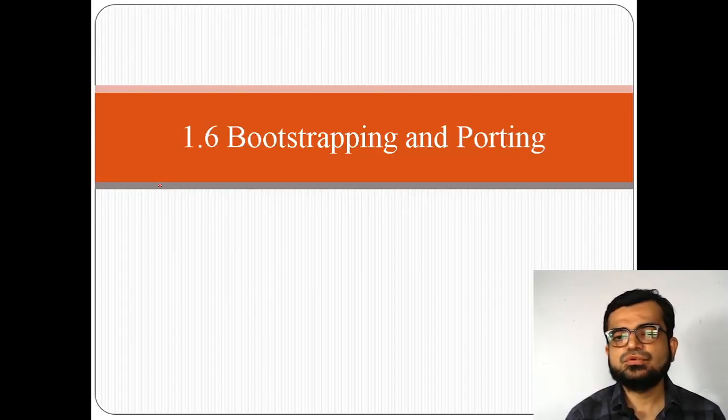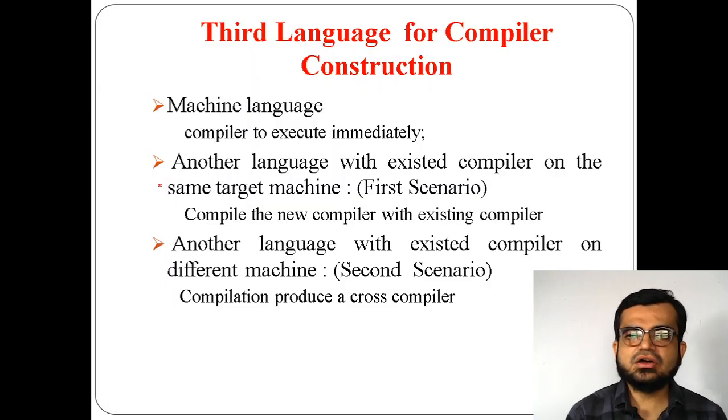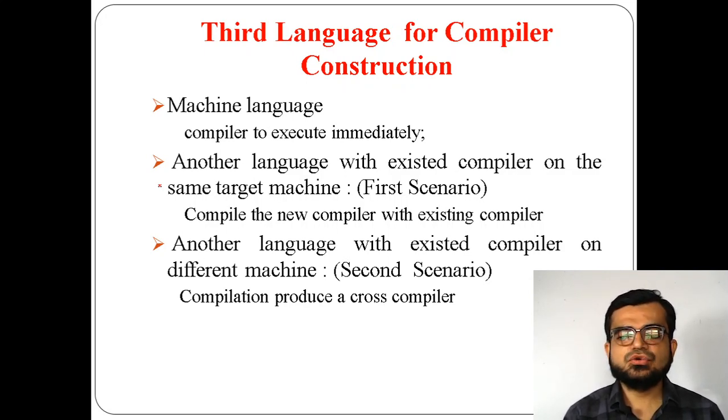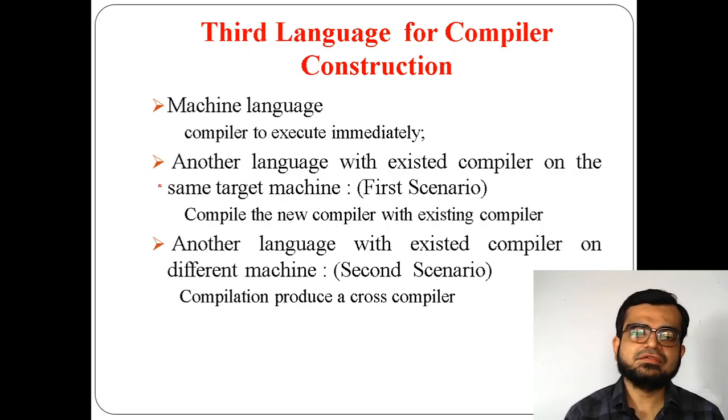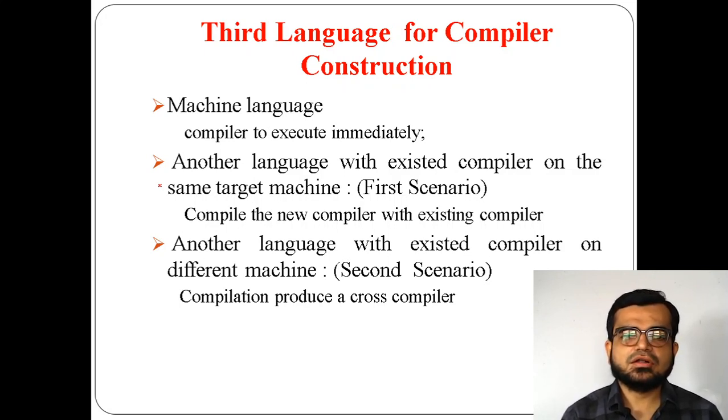The next thing is about bootstrapping and porting. First we will go with bootstrapping, which generally works using a T diagram. Before that we will go into the concept of a cross compiler, a compiler which compiles files with the same compiler. So what is the role of a compiler? To convert whatever it is into machine language.